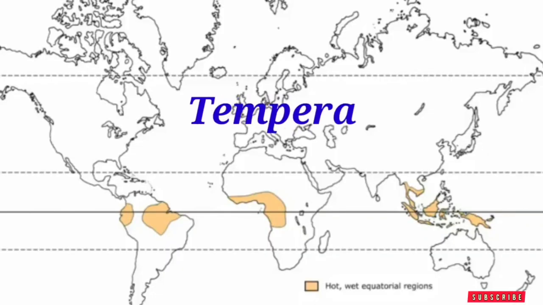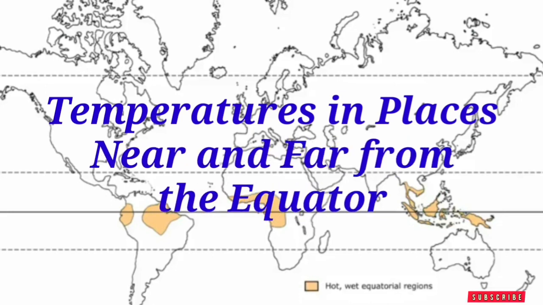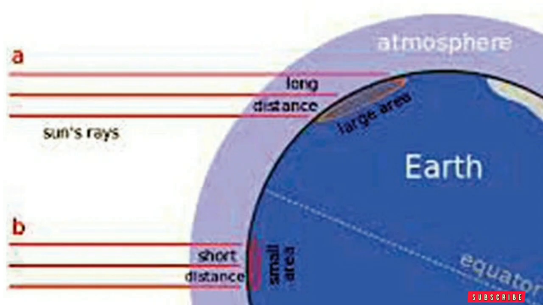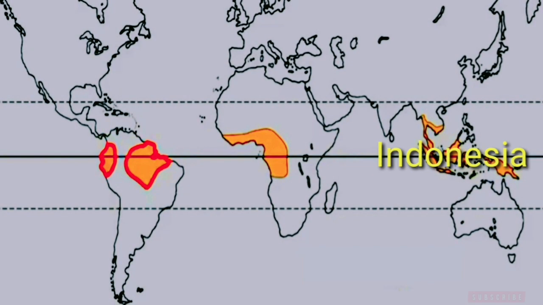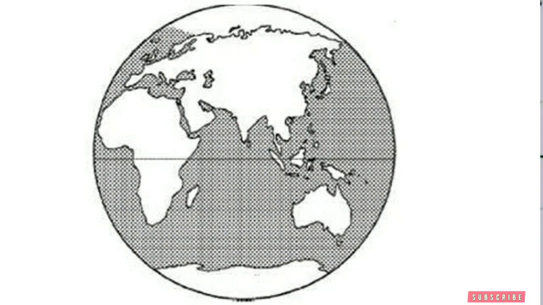Temperatures in places near and far from the equator. We know that as we move from the equator towards the North Pole or South Pole, temperature decreases. Due to the angle of incidence, regions in the equatorial region like Indonesia are quite hot throughout the year and they have no winter. As we move to the north or south, it becomes colder and there are separate summer and winter seasons.